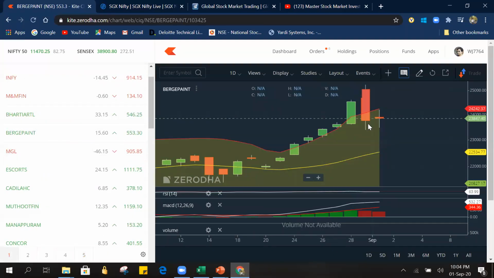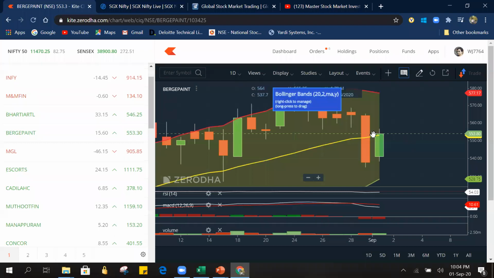So for Badger Paints, here what we can see is a red candle and then a small green, like, we can't say small, this is also big. But this green candle is within the range of yesterday's red candle. We call this a bullish harami.